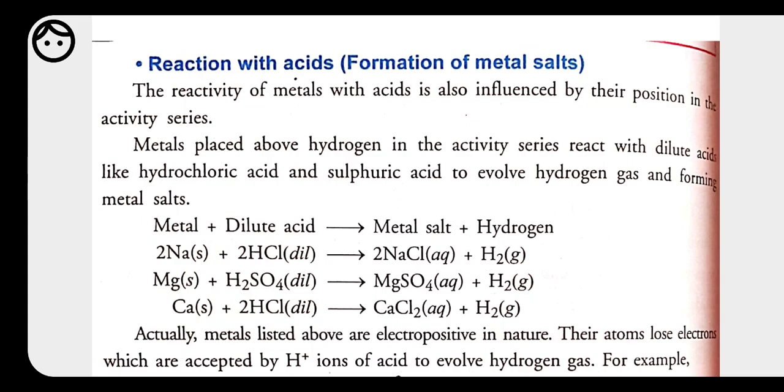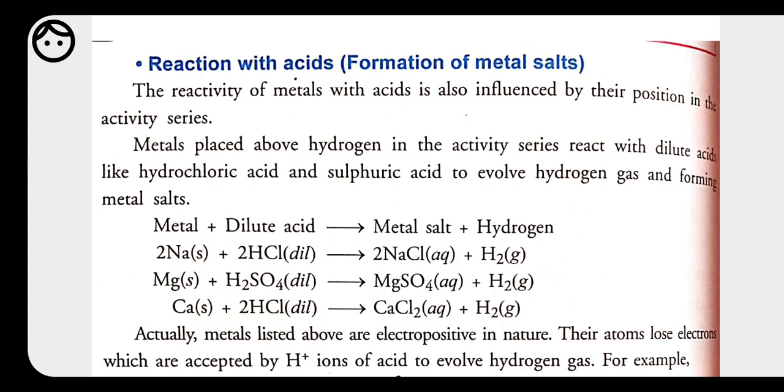Like if we dissolve magnesium in sulfuric acid, here once again magnesium is able to displace hydrogen. This type of reaction is also called a displacement reaction, that we have done in chapter 1. Magnesium is more reactive than hydrogen, and magnesium is present in the reactivity series above hydrogen, that's why magnesium is able to displace hydrogen and take its place, and formation of salt, that is magnesium sulfate, by the removal of hydrogen gas takes place.